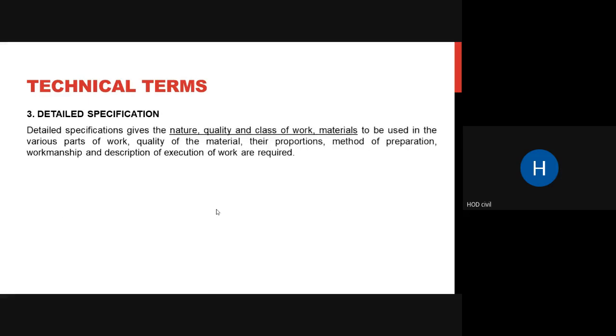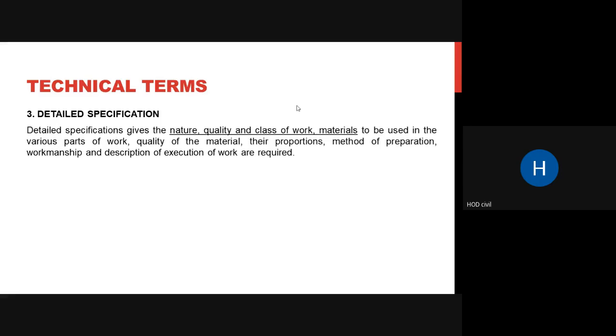So next thing, what do you mean by detailed specification? Specification, as I said, gives us how the work has to take place, what is the workmanship that is required, what is the material that is required, what is the class of work, what is the nature of the material, what are the properties of the materials. All these are given in the specifications of every work. So a detailed specification gives all of this detail.